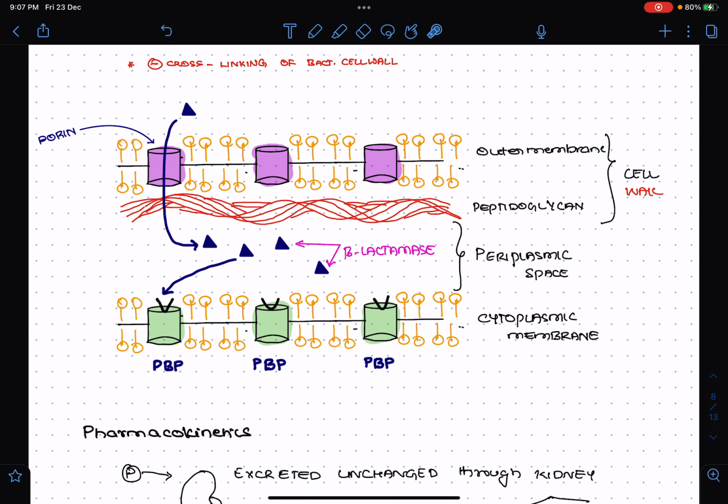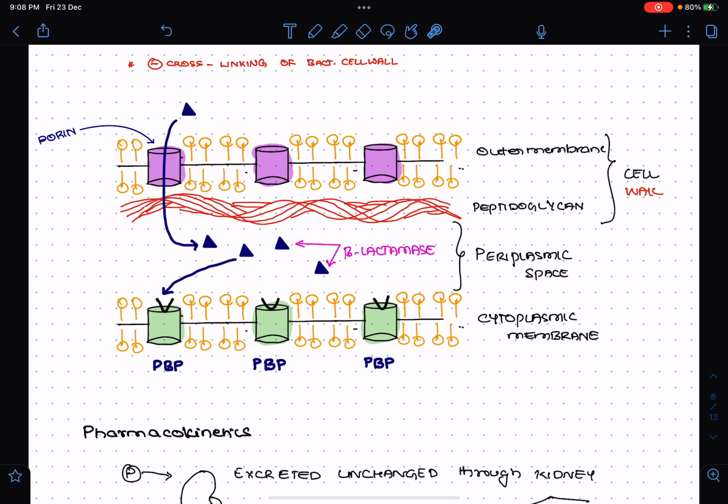Initially, whenever you give a penicillin, these penicillins will enter through the pores. From the pores, they will reach the periplasmic space. From the periplasmic space they will attach to the penicillin binding protein. They have a receptor domain on the penicillin binding protein.